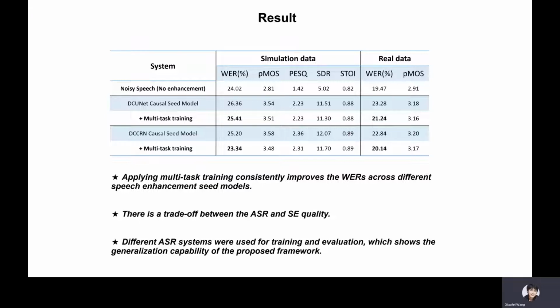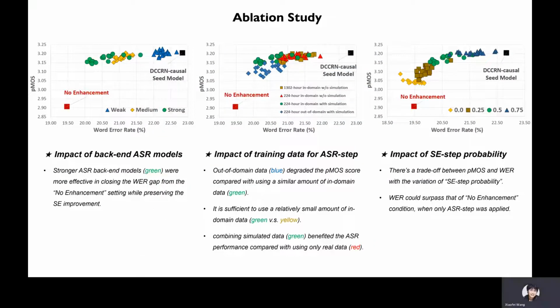Another thing I want to mention is that we use different ASR systems for training and evaluation, which shows the generalization capability of the proposed framework. For this multitask training, we also conducted ablation studies by changing the backend ASR model, the training data for the ASR step, and the schedule of the two training steps. Some interesting observations can be found in this slide.